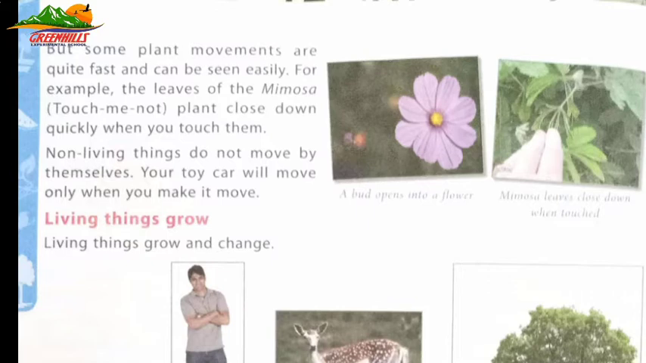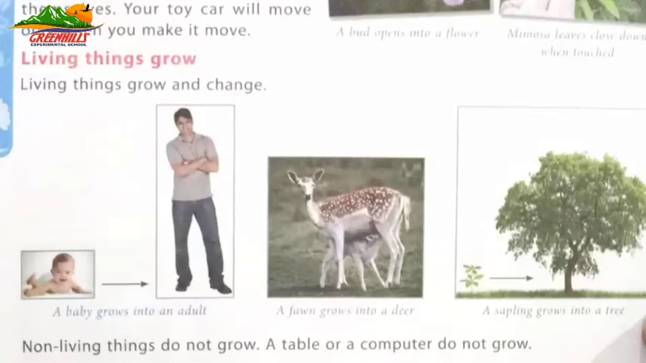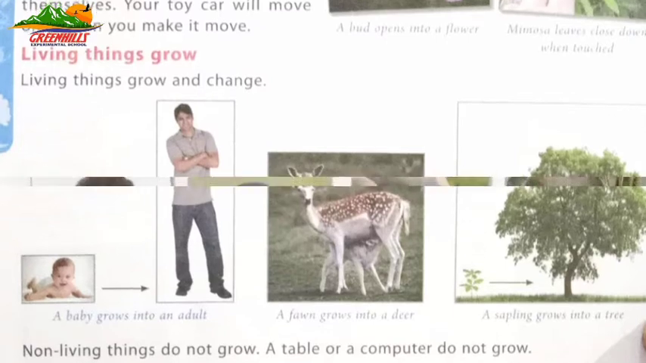Non-living things do not move by themselves. Your toy car will move only when you make it move. Living things grow and change. As you can see in the pictures, a baby grows into an adult, a fawn grows into a deer, a sapling grows into a tree. Non-living things do not grow. A table or a computer do not grow.